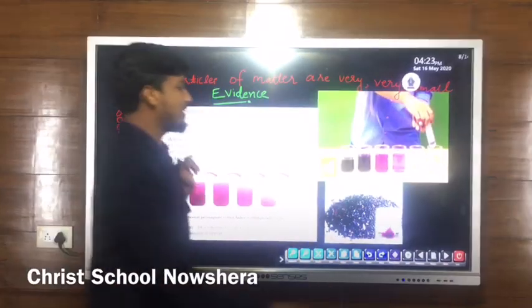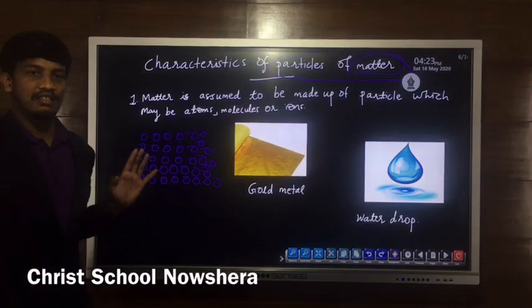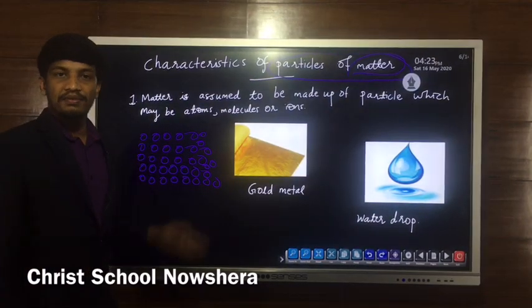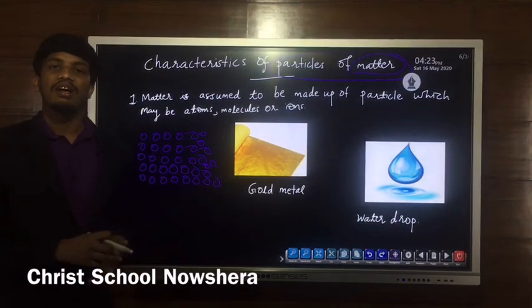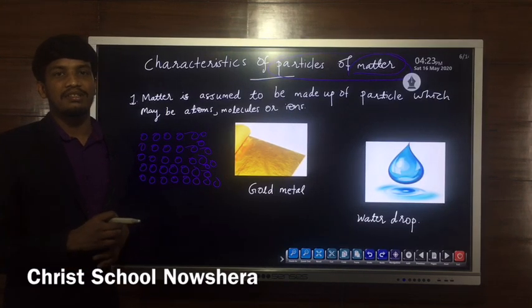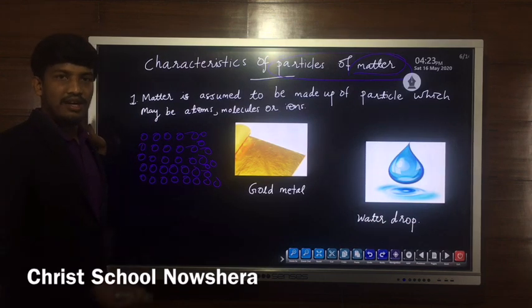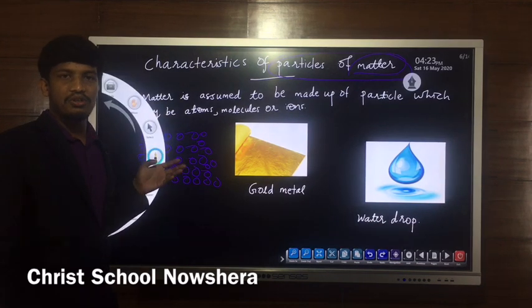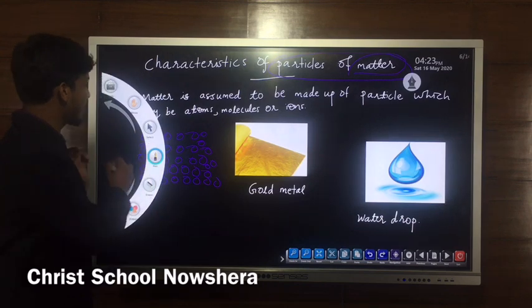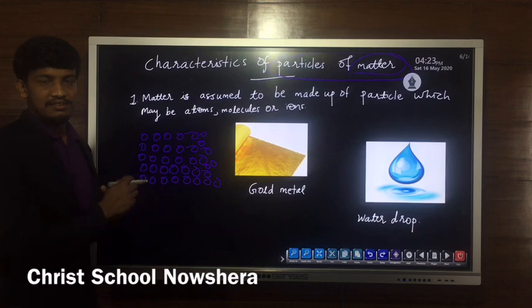By combining these two points, we can say that each and every form of matter is assumed to be made up of very small particles. We can consider this board, pen, water, air, chalk, book, or any form of matter. All are made up of tiny particles.